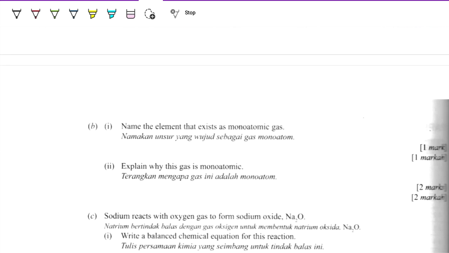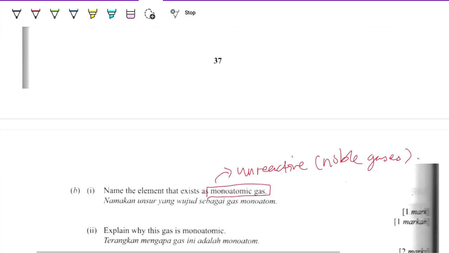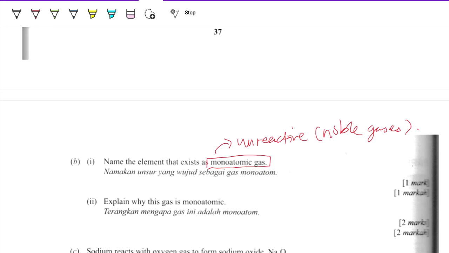So name the elements that exist as a monoatomic gas. Monoatomic gas means that it exists as a single atom, and it is very stable and unreactive. So here, noble refers to the noble gases. Noble gases will be under group 18. So here will be argon. Okay, so it's argon.